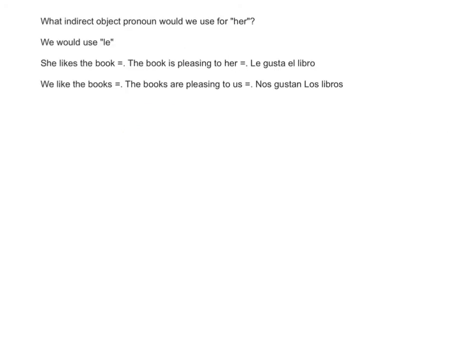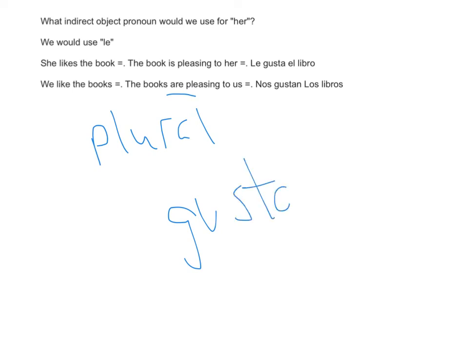Well, that's our example. What if we like the books? Let's think about it. Rethink it. The books are pleasing to us. Do you use is or are? You use are, so you need the plural form of gustar, which is gustan. Now, what is the indirect object pronoun for us? You remember, if it's 2 columns of 3, you need the top one. So it'd be nos gustan los libros. There it is. Nos gustan los libros. Practique. 27.